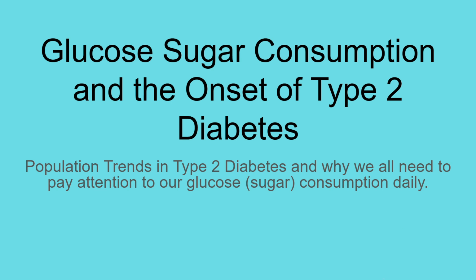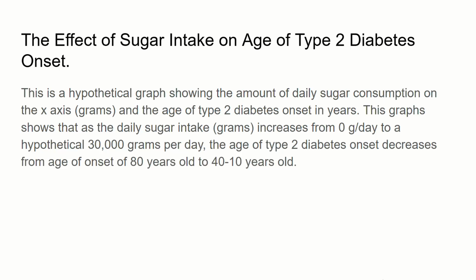Glucose, sugar consumption, and the onset of type 2 diabetes, population trends in type 2 diabetes, and why we all need to pay attention to our glucose and sugar consumption daily. The effect of sugar intake on age of type 2 diabetes onset.